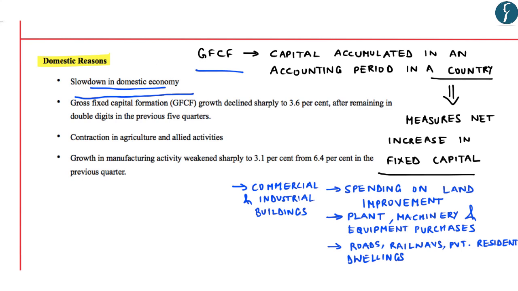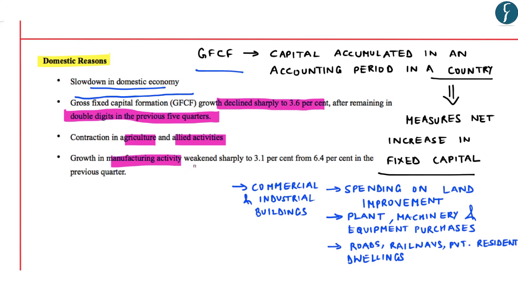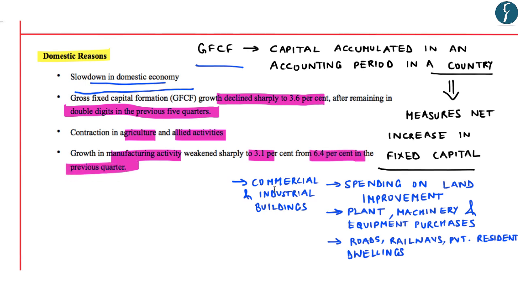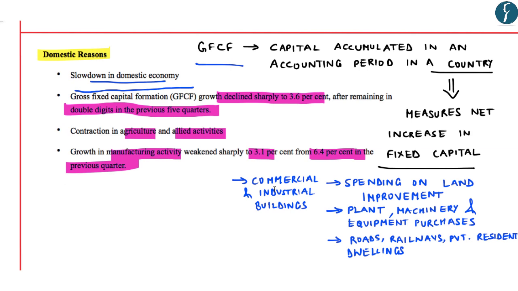So the MPC highlights that gross fixed capital formation growth declined sharply to 3.6% after remaining in double digits in the previous 5 quarters. Further reasons include contraction in agriculture and allied activities. Further, even growth in manufacturing activity weakened to 3.1% from 6.4% in the previous quarter. So these can be said to be some of the reasons with respect to declining growth.